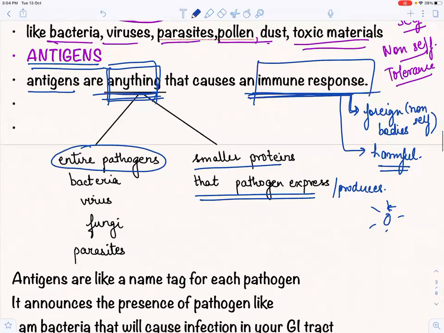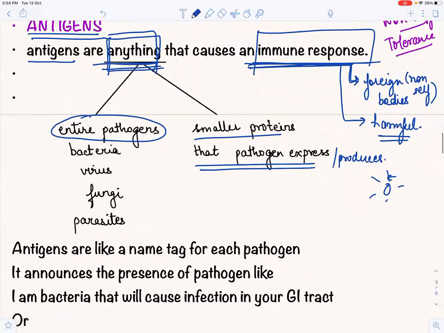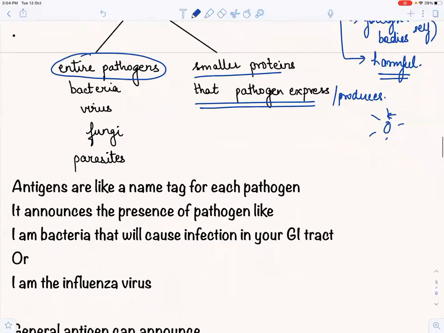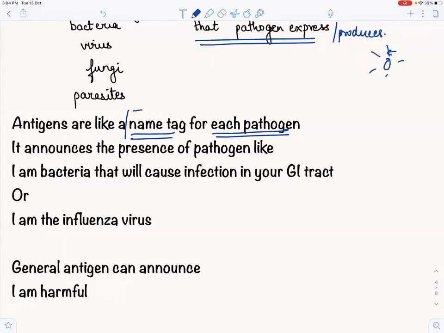Now अब क्या हो सकता है कि antigens are like a name tag for each pathogen. अब हम इसके क्या मतलब समझते हैं? Name tag for each pathogen. अब you can have a name, right? You can have a name, and that name will describe you, right? That name can just describe you as a person.